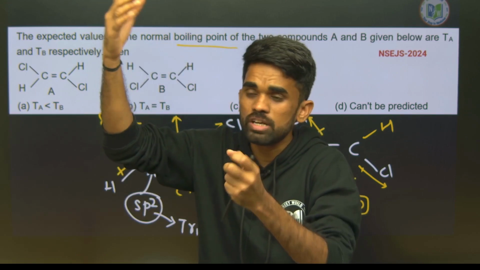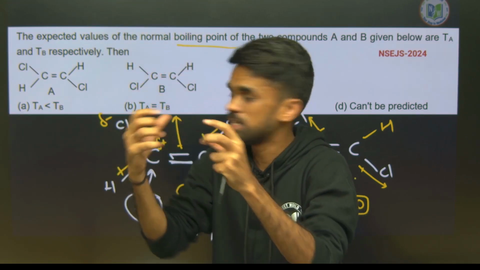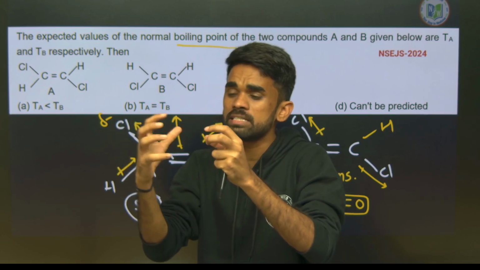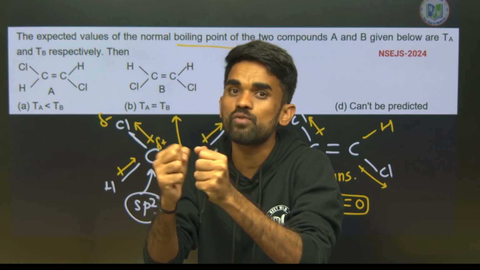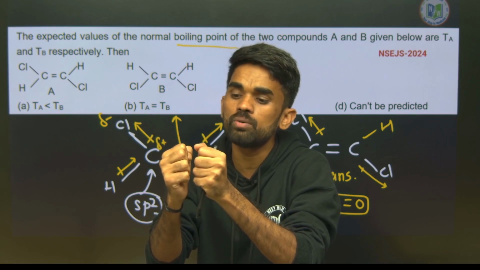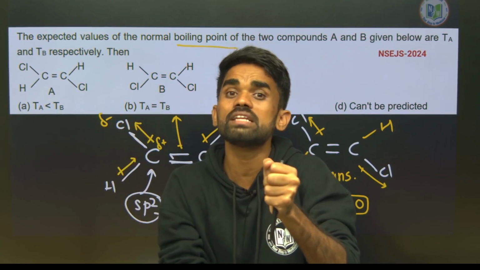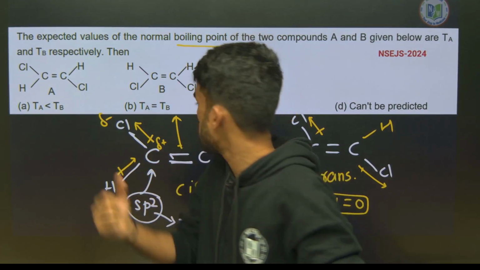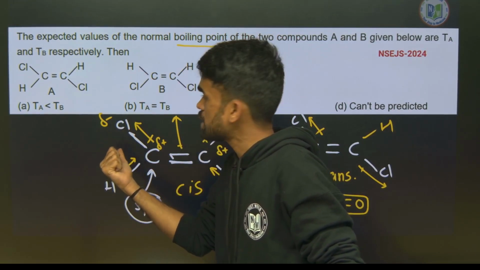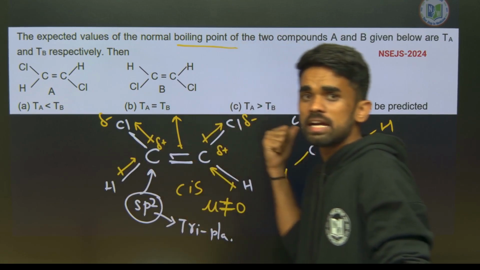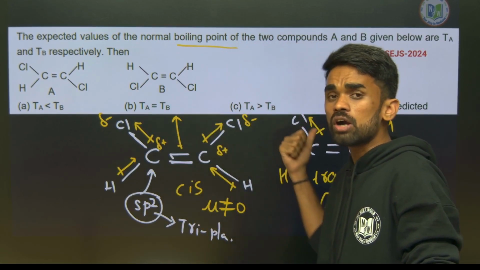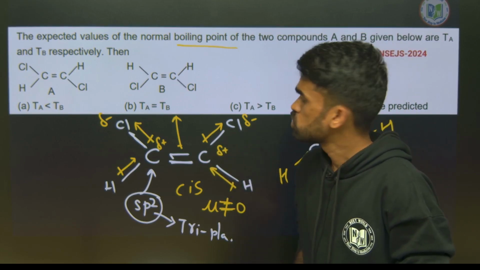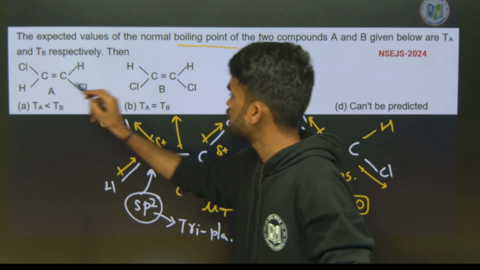In the liquid state, these molecules have intermolecular forces of attraction due to their polarities, so separating them requires a high amount of energy. Therefore the boiling point of cis isomers is more than trans, due to polarity in the cis compound and not in the trans compound. So TA will be more than TB.